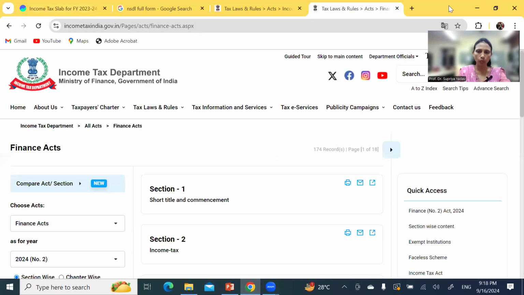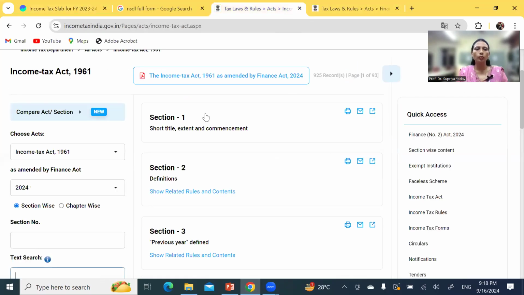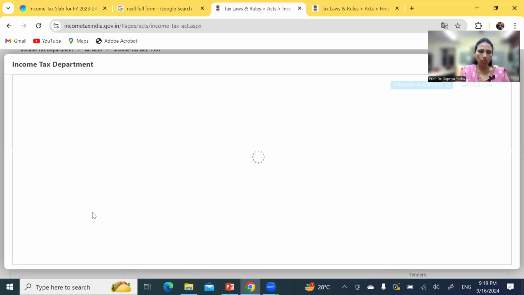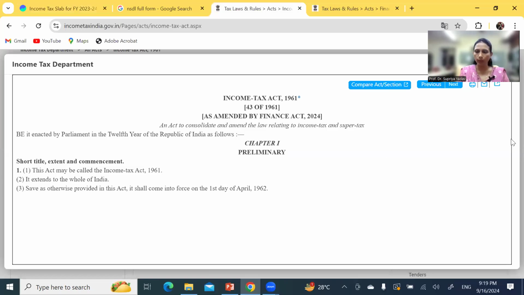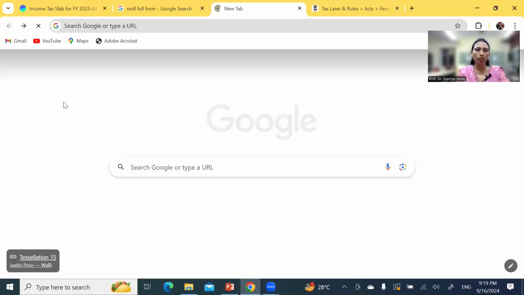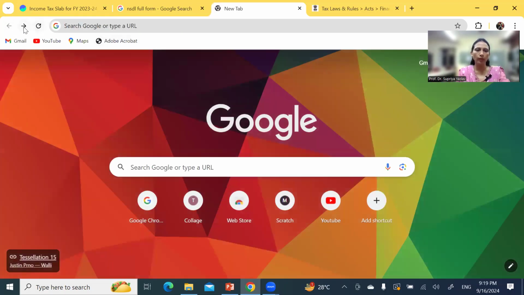Yeah, this is how the Finance Act looks like. Every time you have to select the section. So this is one section. Then it opens chapter 1, preliminary, and you can go through it. If you want a particular section, you can also add some.